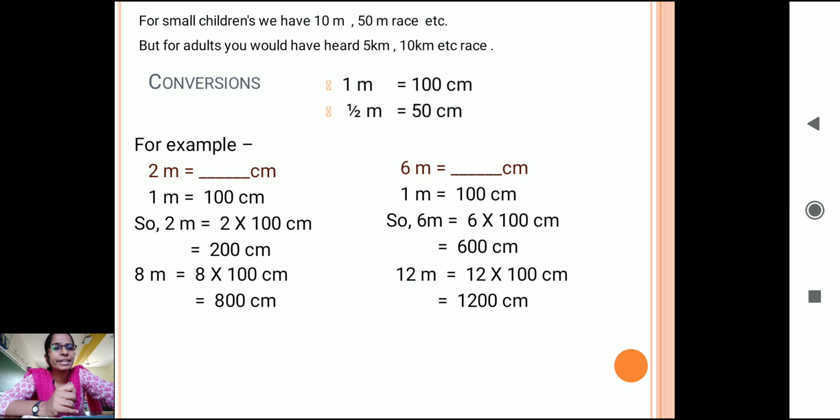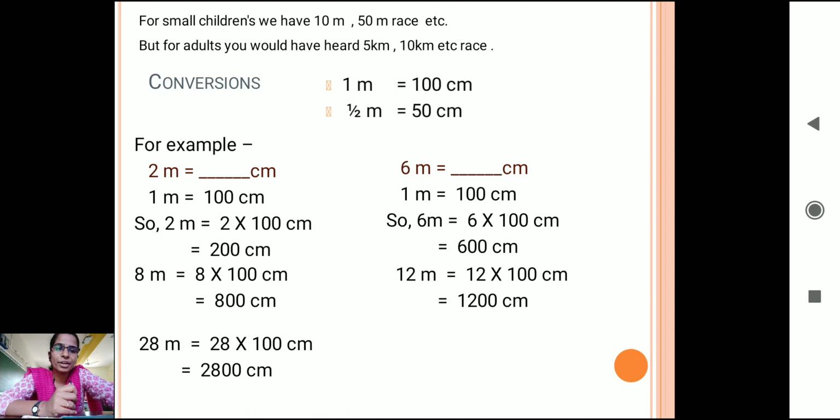So if we see an adult participating in a 12 meter race, we can say that he has covered 1200 centimeter also. You can read it in that unit also. And if we have bigger numbers like 28 meter, we say the length of this wall or this road is 28 meter, and if you convert it into centimeter, how will you find it?